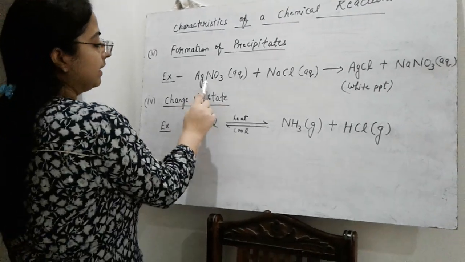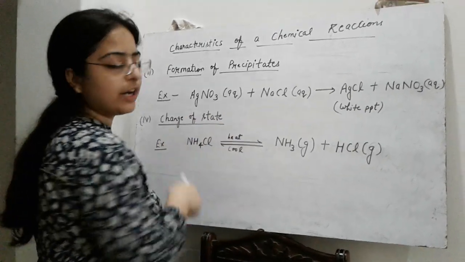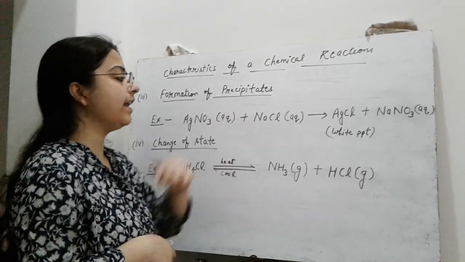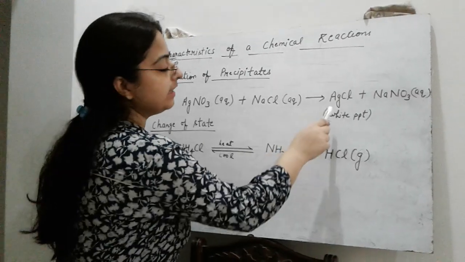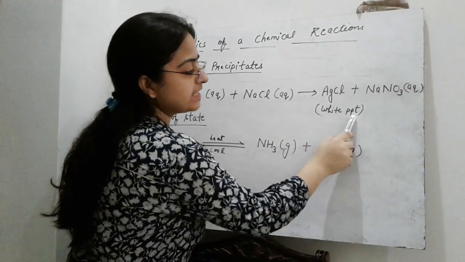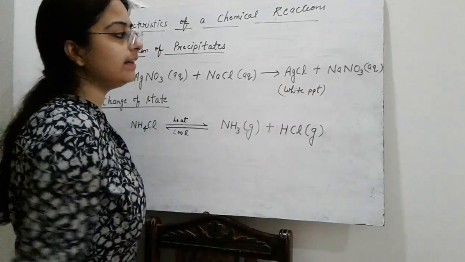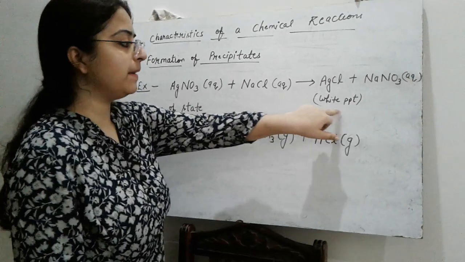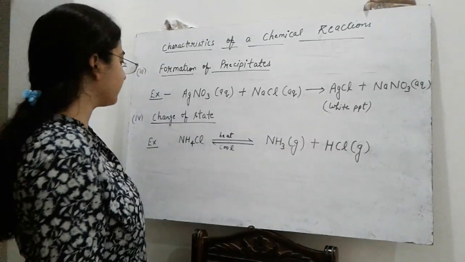For example, silver nitrate solution and sodium chloride solution. We have taken the aqueous solution of silver nitrate and the aqueous solution of sodium chloride. When they react, a white colored precipitate of silver chloride is obtained, and sodium nitrate is obtained here. So here we can see that precipitate formation of silver chloride takes place.